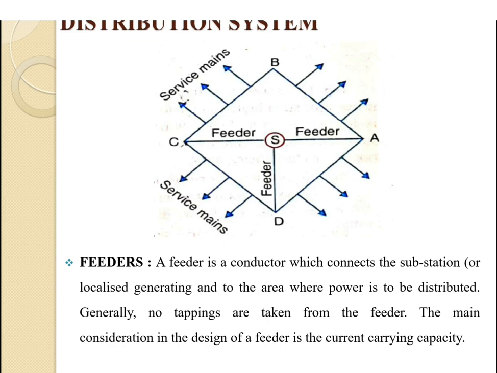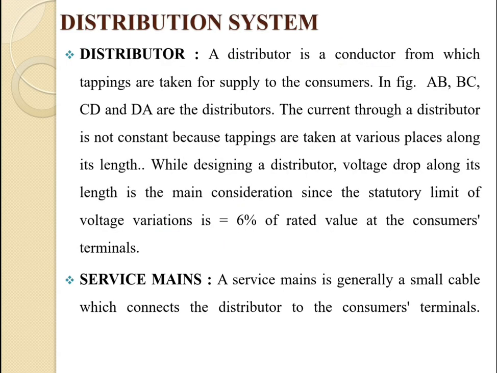Now we are going for the definition of the distributor. The distributor is a part of the distribution system. A distributor is a conductor from which tappings are taken for supply to the consumer. The distributor takes the power from the feeder side and then delivers the electricity to the consumers.